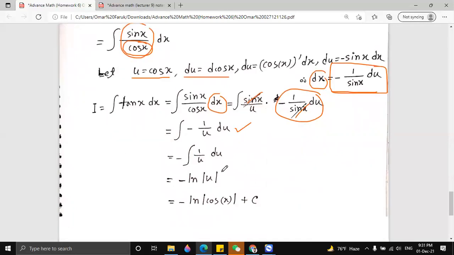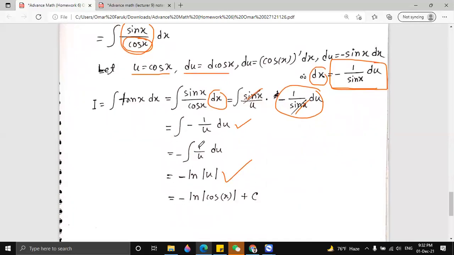So we know that this is ln u, right? So we can just take this minus out here. So we get minus ln u. Then we substitute u here. Then we get minus ln absolute value of cos x plus c.